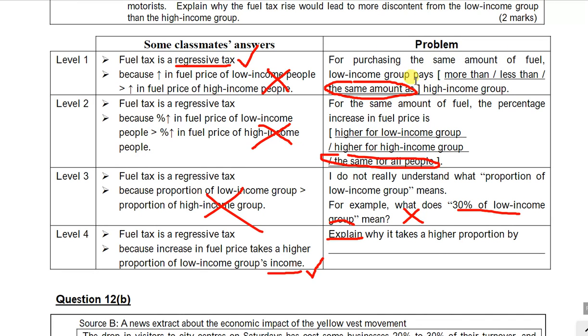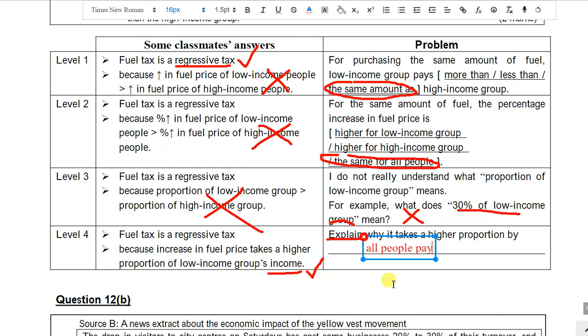And then for the low income group, this amount of tax takes a higher proportion of their income. So you need to explain why the proportion is higher by saying that all people pay the same amount of tax for purchasing the same amount of fuel. Because of this, the tax will be more significant to the low income group.